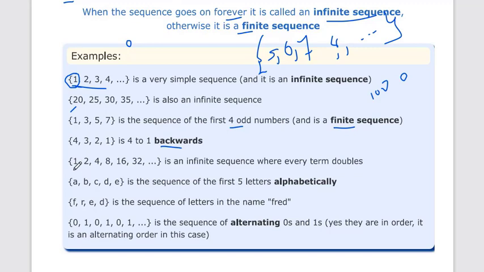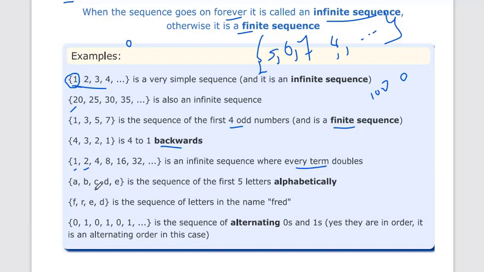The next example is 1 2 4 8 16 32. You can see that every term is multiplied by 2. It's an infinite sequence where every term is double. 2 doubled is 4, 4 doubled is 8, 8 doubled is 16, 16 doubled is 32, and 32 into 2 means 64 is the next term.